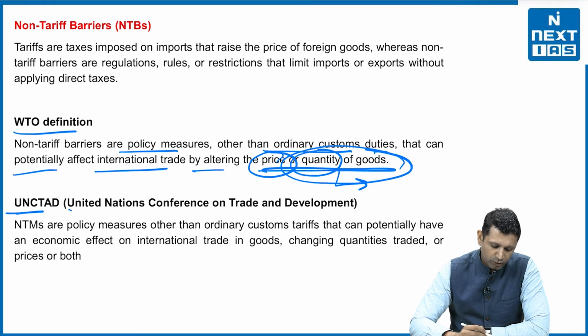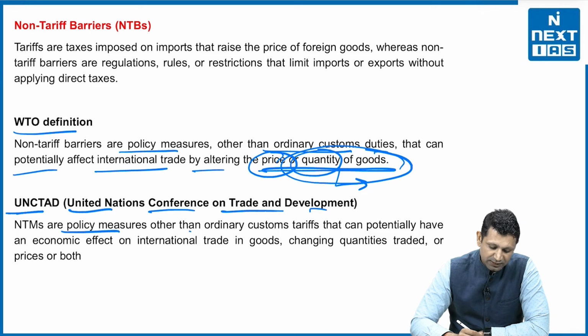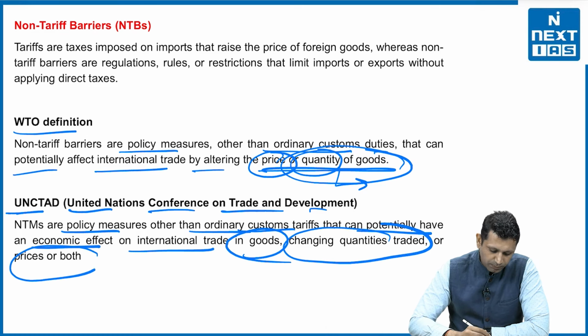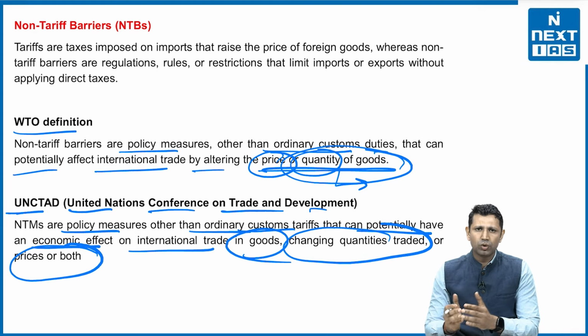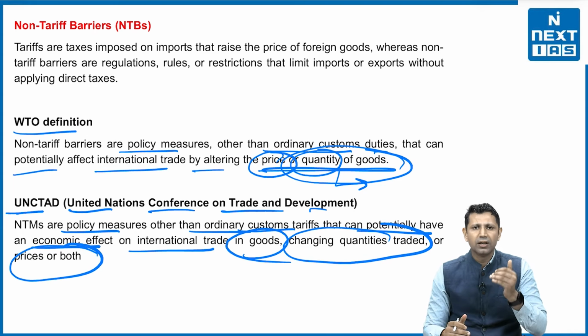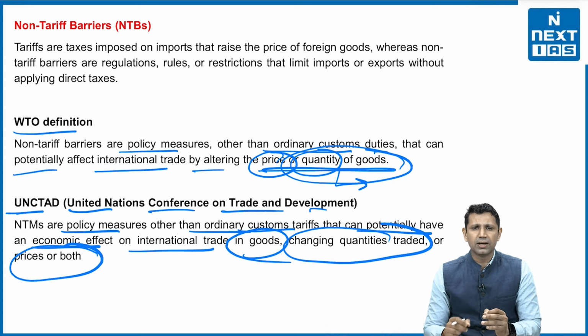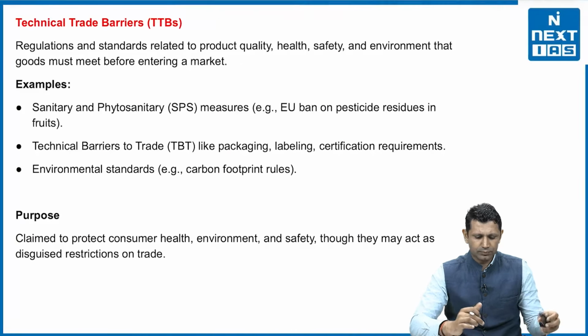Similarly, UNCTAD, or United Nations Conference on Trade and Development, defines non-tariff barriers as the policy measures other than the ordinary customs tariffs that can potentially have an economic effect on international trade in goods, changing quantities traded or price or both. So basically taxes के अलावा जो भी policy measures लिए जाएंगे, they are going to be considered as non-tariff barriers if they are affecting the export or import of goods in a negative manner.